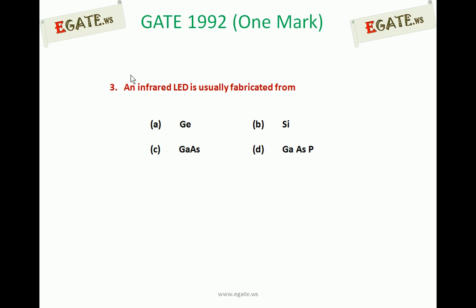An infrared LED is usually fabricated from: A. Germanium, B. Silicon, C. Gallium arsenide, D. Gallium arsenide phosphide. So the right option for this question is C. An infrared LED is usually fabricated from gallium arsenide. We see the details.